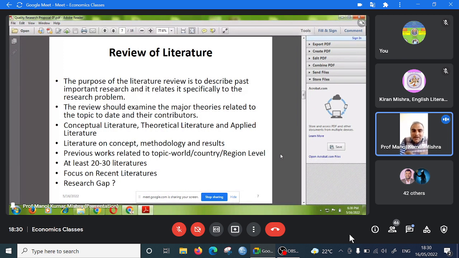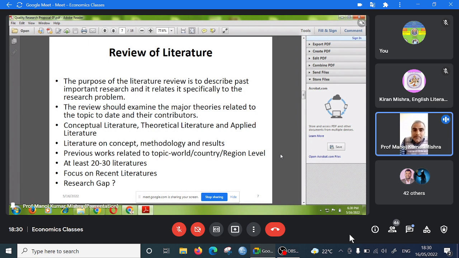So suppose that the previous researchers are the doctor, they are doing the operation, and you are the assistant, you are seeing how the doctor is doing the surgery of a stomach, you are seeing by your eyes. So by reading the literature review, you can get the idea, your idea will become very rich. So if you want to develop a quality research proposal, it is better to read 5 or 6 quality research proposals.